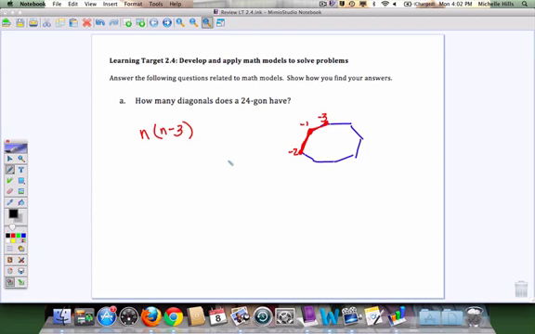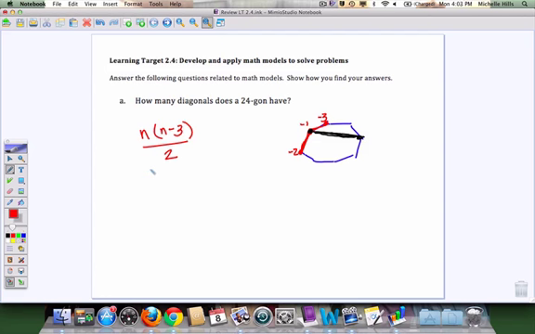Now the other problem is, if I just leave it this way, when I think about this diagonal, I'm counting this diagonal once from here, but I'm counting the same diagonal once from here. And I don't want to double count that diagonal. So I have to divide by 2 to take care of the double counting. So this is the formula, if you will.